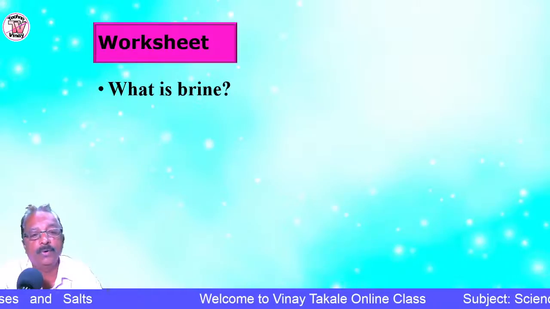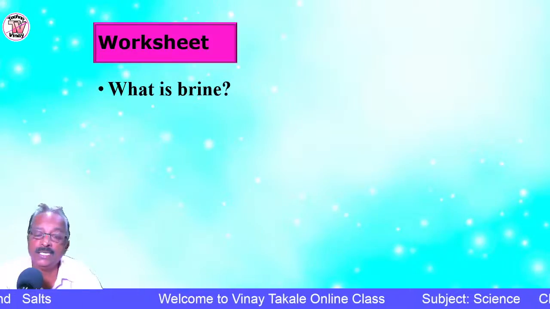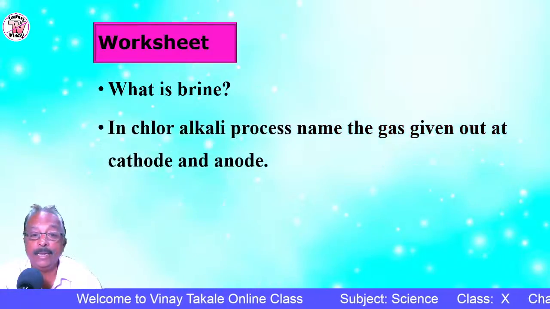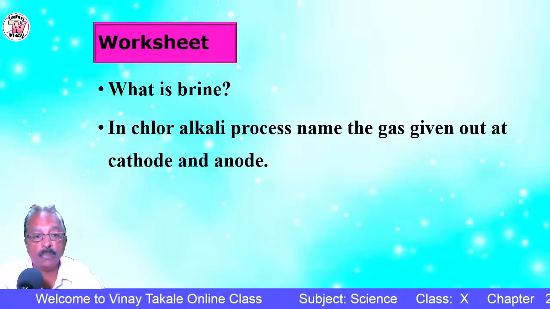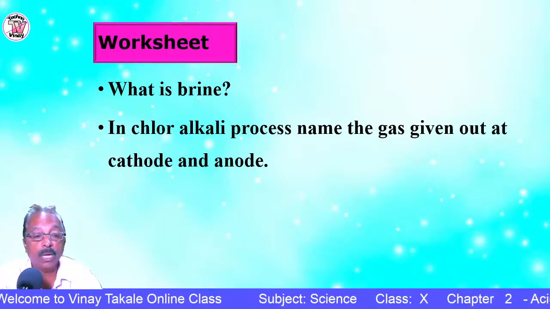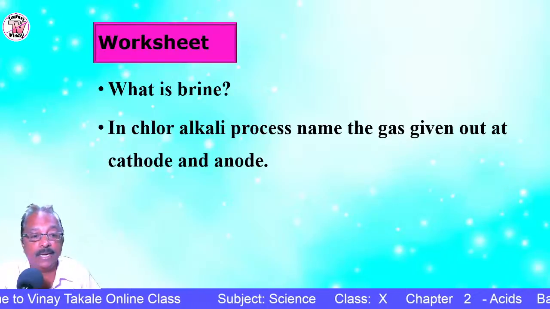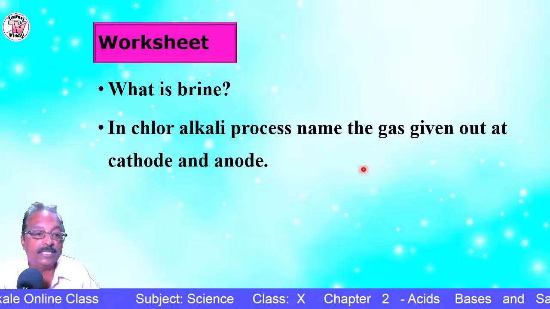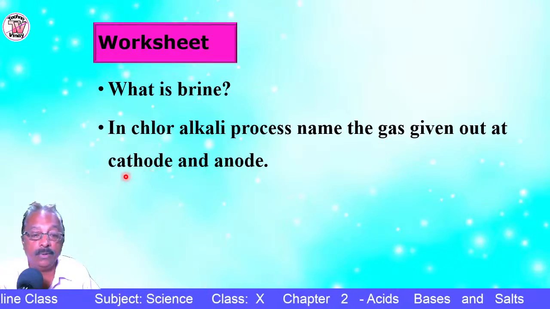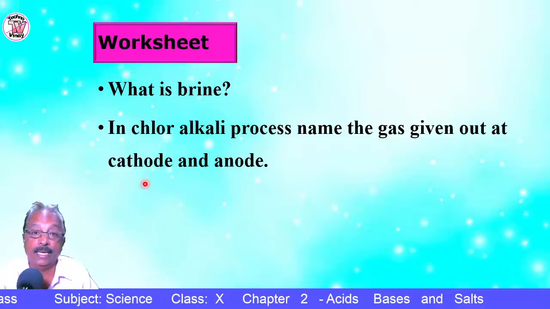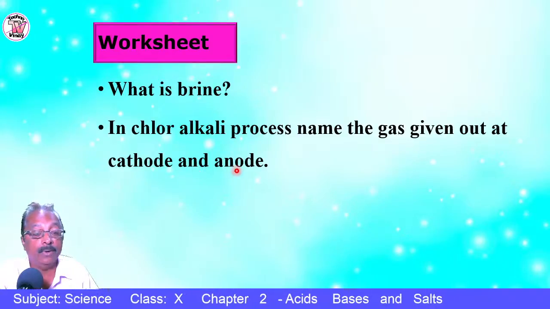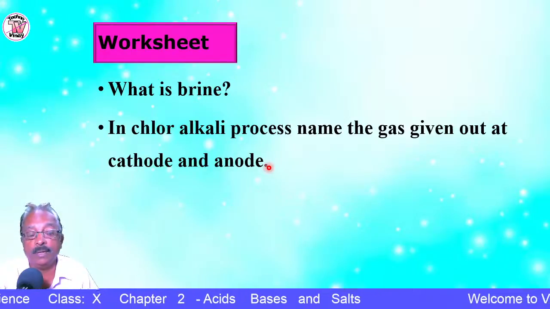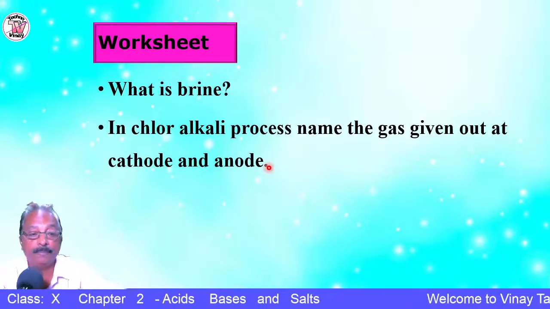So here is a worksheet for you. You can answer these questions. I'll share it in the group. What is brine? An aqueous solution of sodium chloride is called brine. In the chlor-alkali process, name the gas given out at cathode and anode. Cathode is negative, the gas given out is hydrogen. At the anode, that is the positive electrode connected to the positive terminal, the gas given out is chlorine.